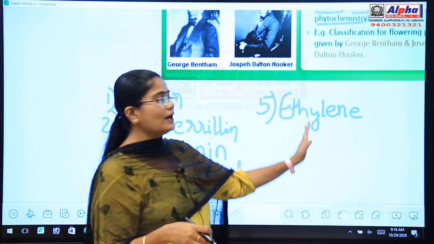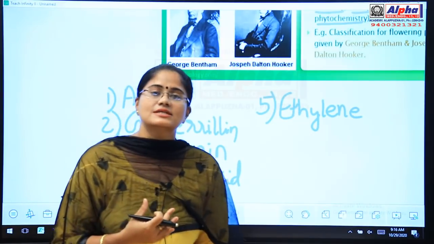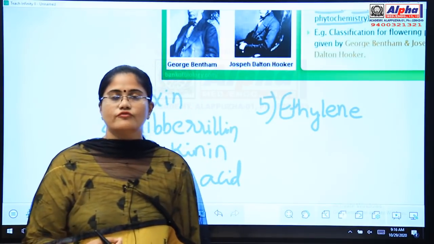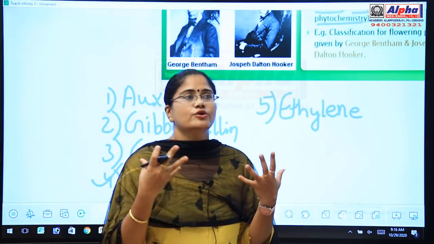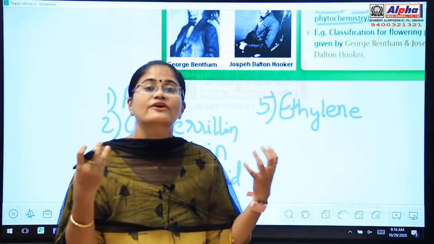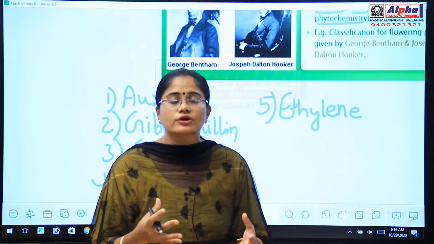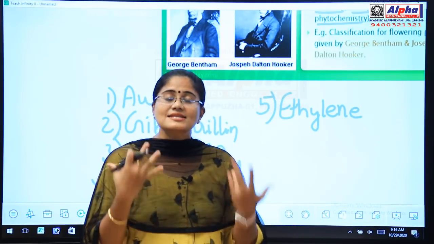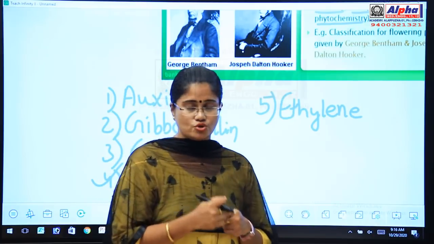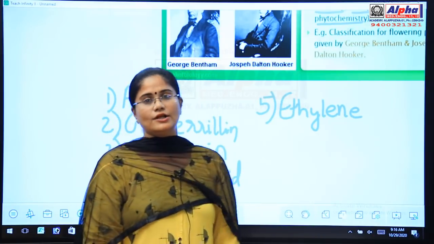And finally, you have ethylene. Ethylene helps in ripening of fruits of a plant. For example, when you see the mangoes, first it will be green in color, and when it becomes ripened, what will be the color of the mango fruit? It will be yellow, and this yellow color formation is due to the presence of ethylene hormone.